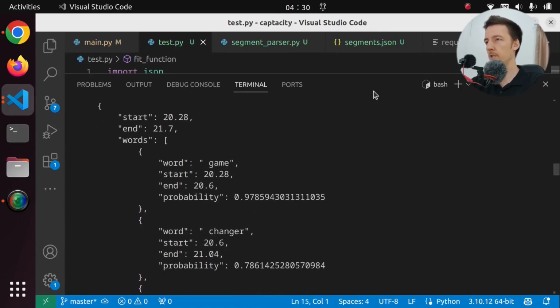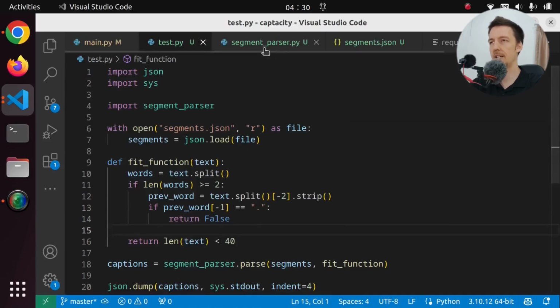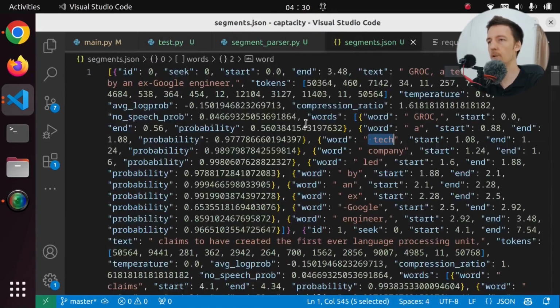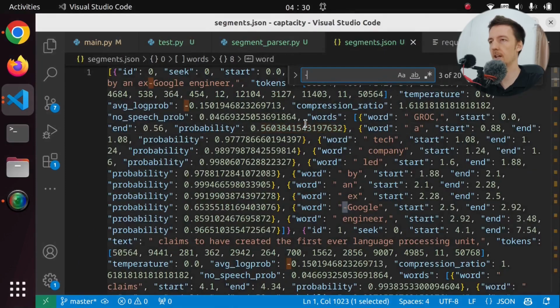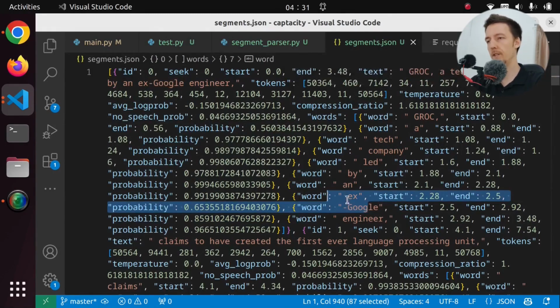Now I want to see why we had one word that started with a dash. I guess I can look at the segments here. Google. So that's a separate word. Why is that a separate word? This is kind of interesting. How do we solve this issue?